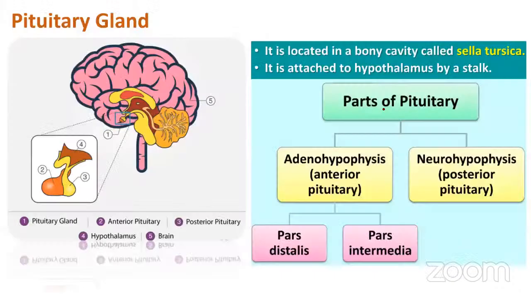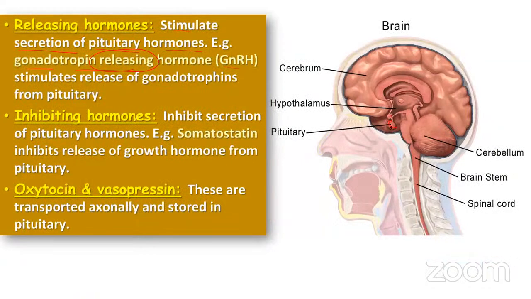When it acts on the anterior pituitary, what does the anterior pituitary do? It will release two gonadotrophins called FSH and LH. Are you understanding? So the hypothalamus releases GnRH, which is a releasing hormone, and it acts on the anterior pituitary to produce its gonadotrophins such as FSH and LH.